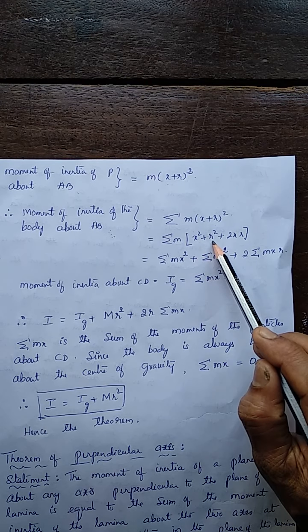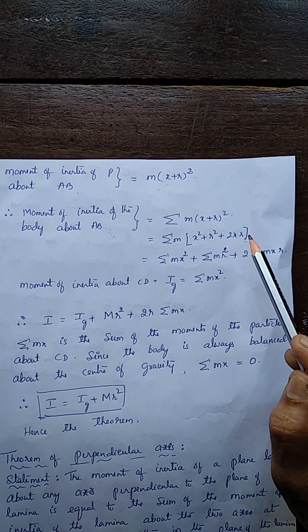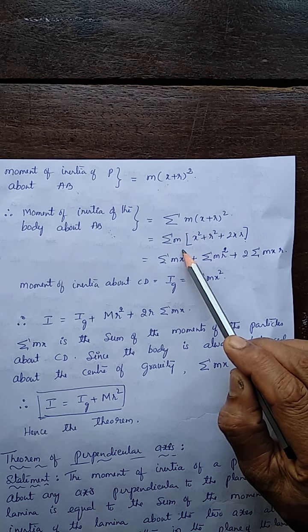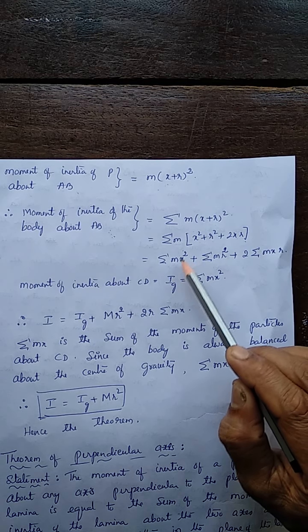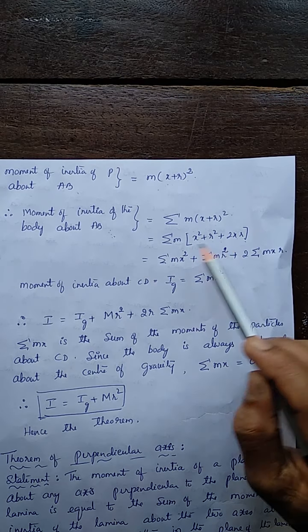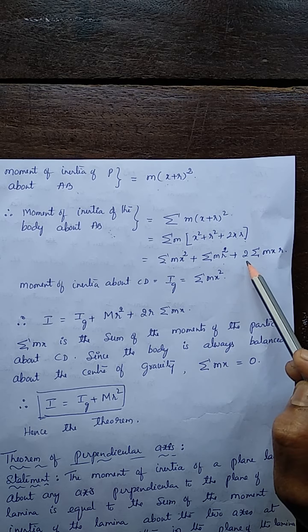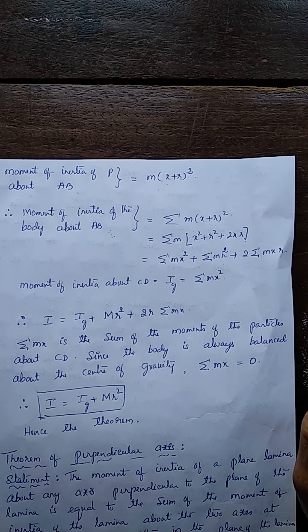x square plus r square plus 2xr, the (a plus b) whole square form. So this one becomes this. Or from this you get, multiply the terms inside by m. So we get sigma mx square plus sigma mr square plus 2 sigma mxr.